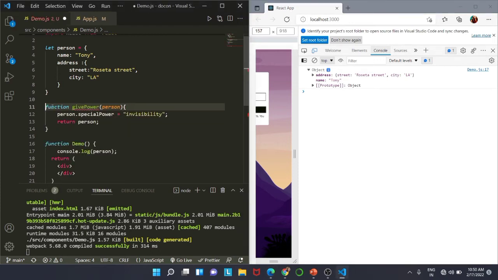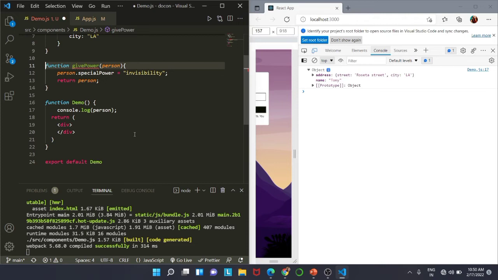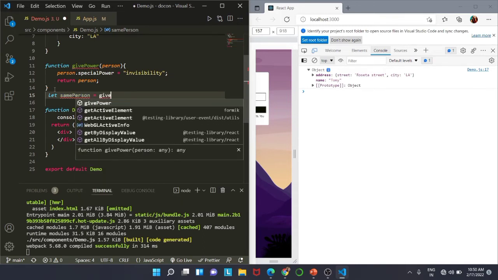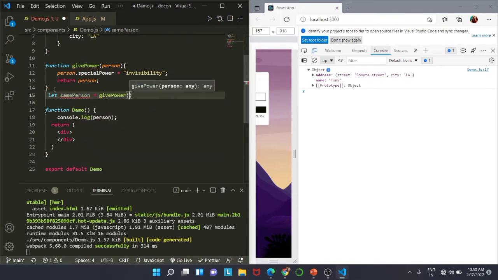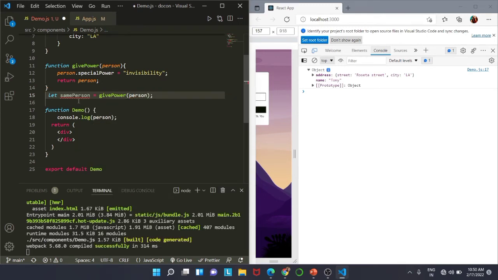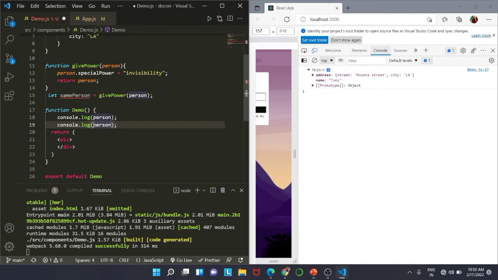So for that what we are going to do is we will declare another variable, same person, and we are going to use our function give power, and inside that we are going to pass the argument person. And now we will add another console.log statement which will show us same person value. Okay, so same, and this P is capital, so same person.